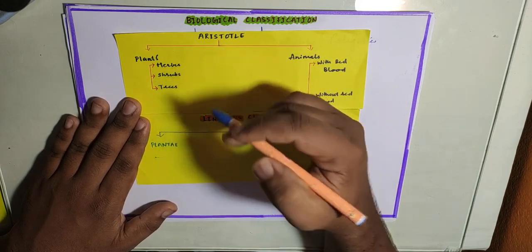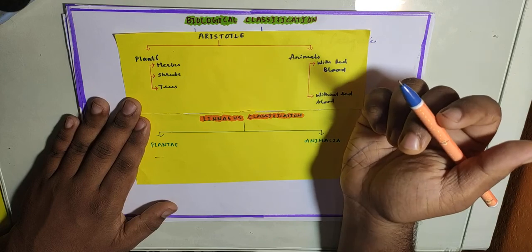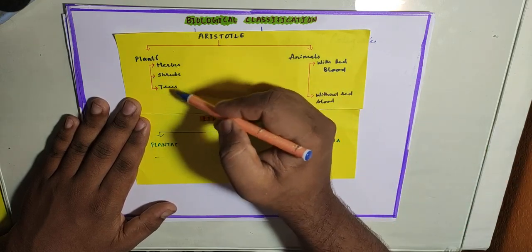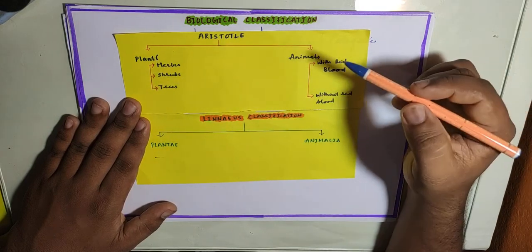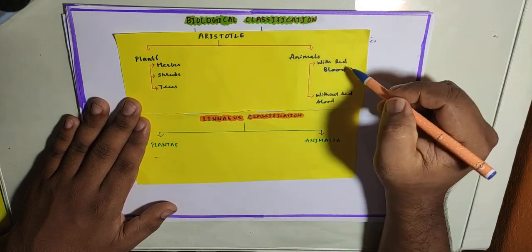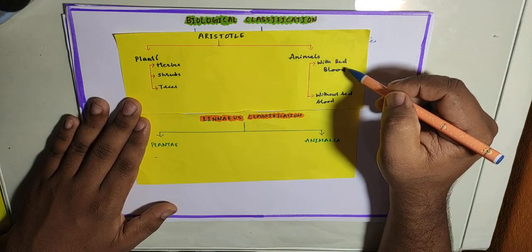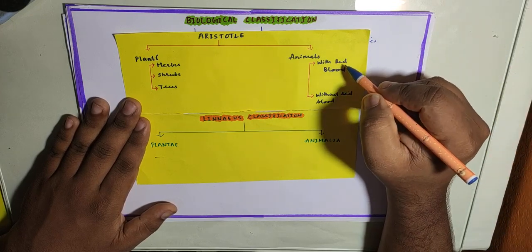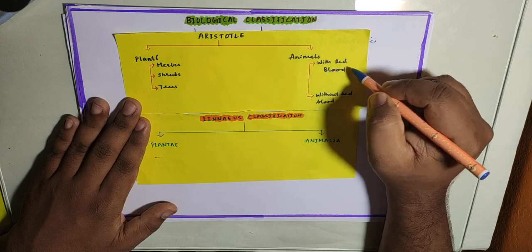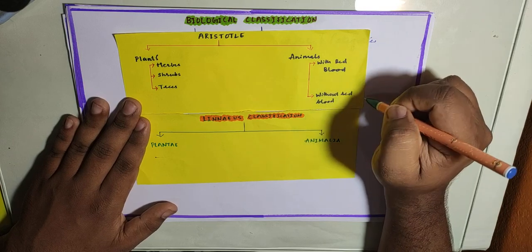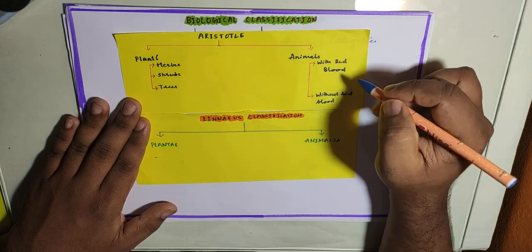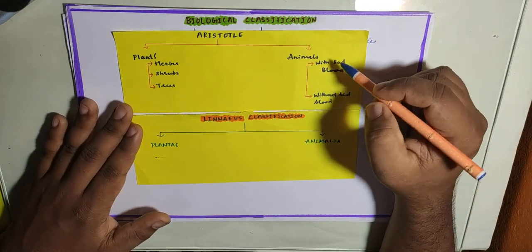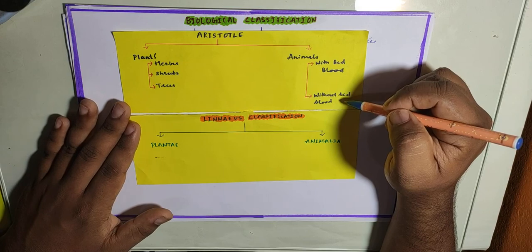And trees are really very large, with very good, hard branches, and based on these characteristics he classified these plants. Animals he classified based on the color of blood they had. For example, some animals have red blood, but some animals do not have red blood, and based on this difference, he classified the animals into two different groups.